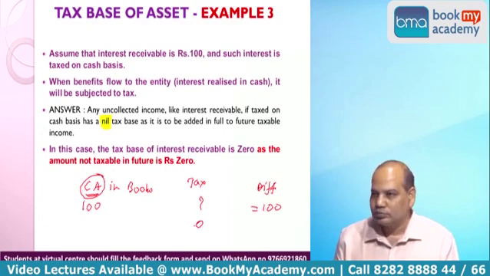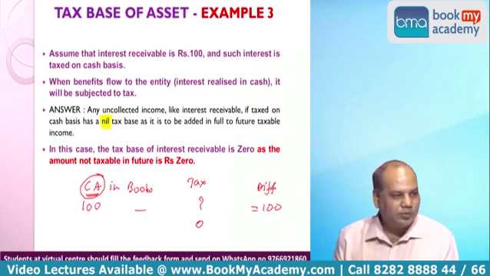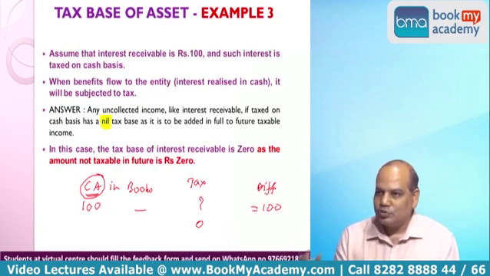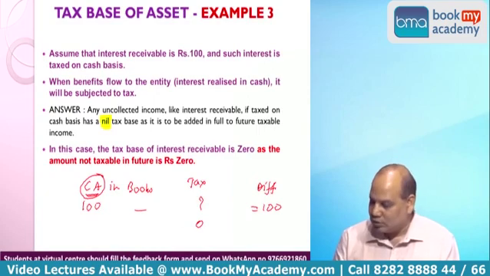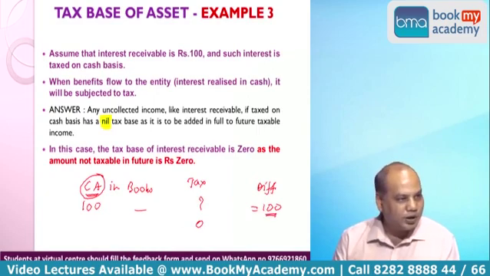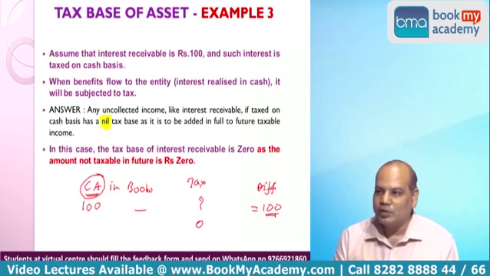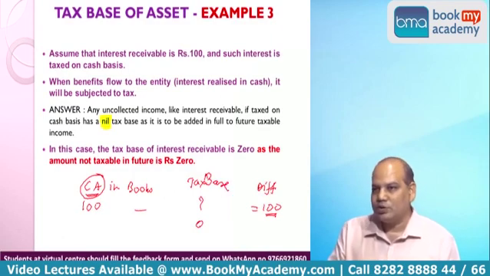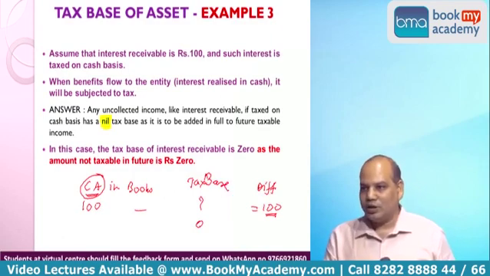0. This minus this should be equal to 100. What treatment you have given for accounting purpose? 100 rupees income. What treatment you have given for tax purpose? You have shown 0 income. So there is a difference of rupees 100 in the treatment in the books and tax purpose. So you can find out the difference easily because you are a student of income tax. And to get the difference, what should be the tax base? The tax base has to be 0. This is one way to get the answer right.